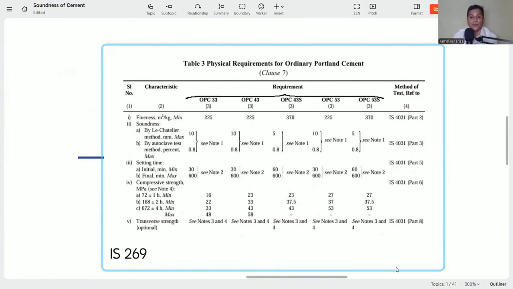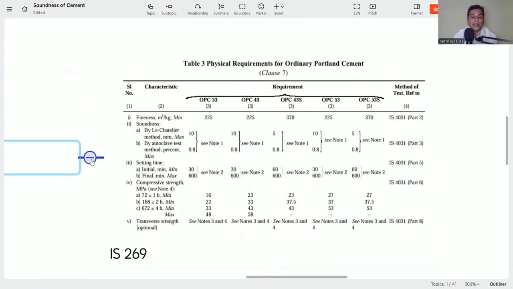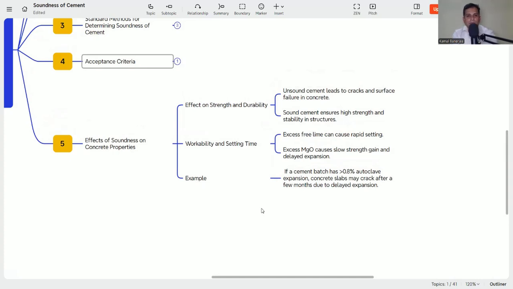Now, the next part: this is the acceptance criteria. We have already covered the acceptance criteria also, because whenever we are choosing our cement for our concrete, this soundness property is very much important. If it is neglected or overlooked, that may cause problems to the concrete durability and the concrete structure. So what is the effect of soundness on the concrete property? That we need to know.